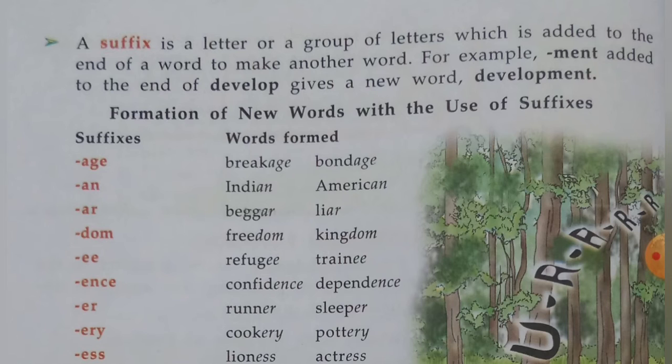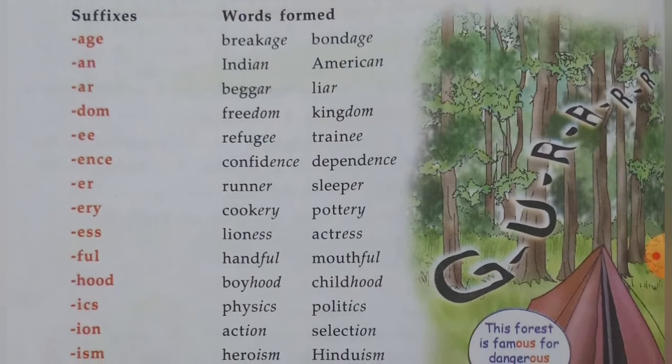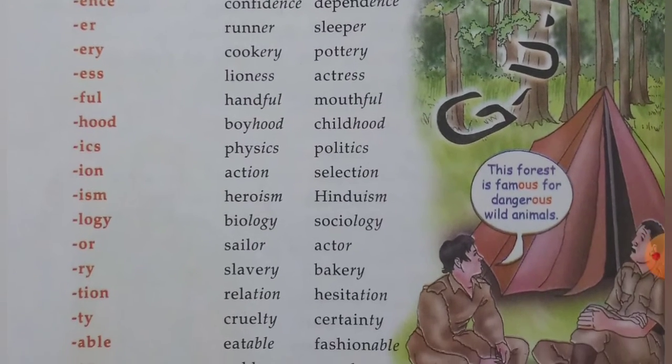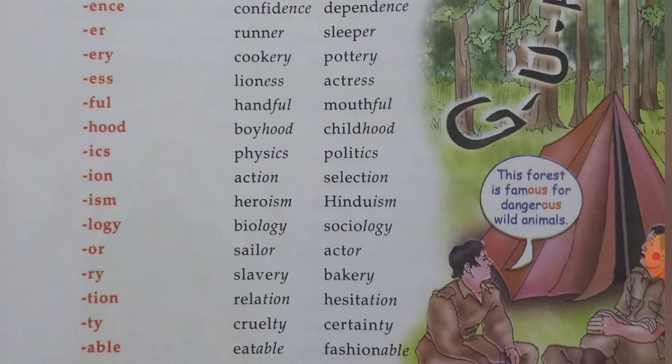When we use the suffix ess at the end of the words actor and lion, that makes the new words lioness and actress.